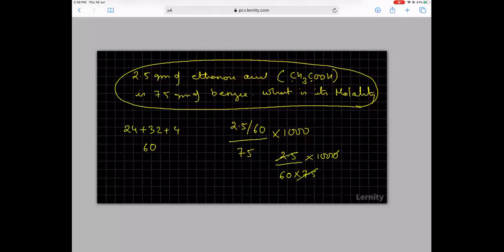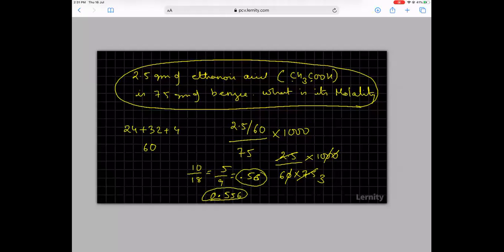10, 25 will go 3 times. 10, 10 cancels. So this is equal to 10 divided by 18. This is 5 divided by 9. So 0.555, so 0.556. In chemistry, you have to answer to 3 decimal places. Always remember, it is 3 decimal places.